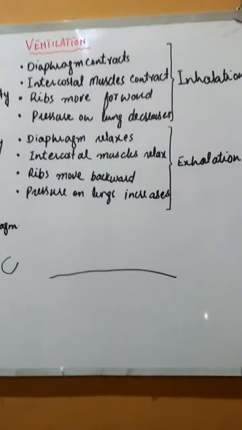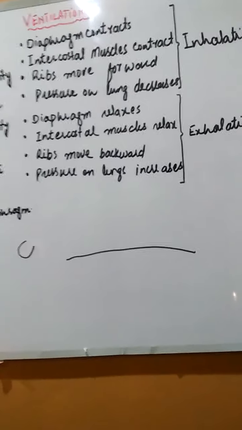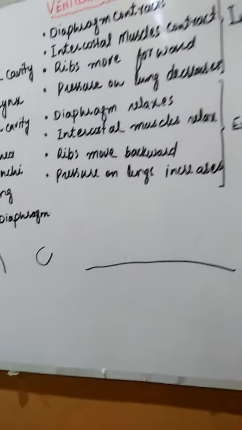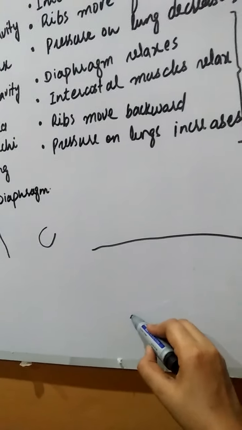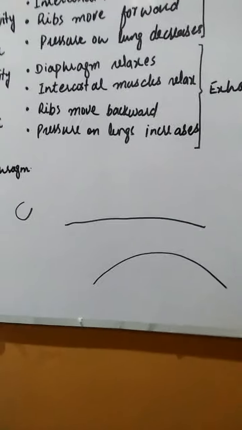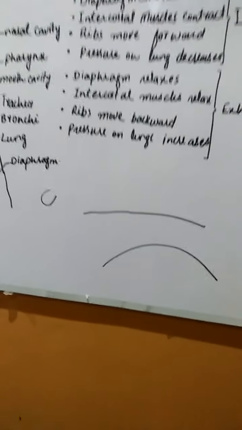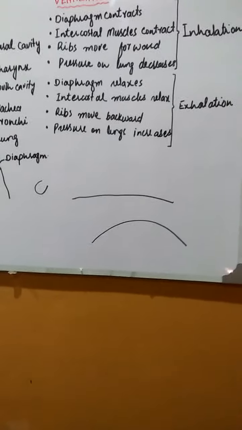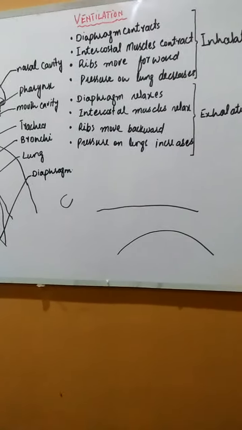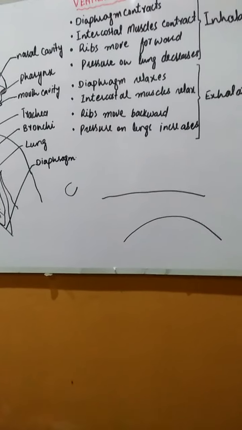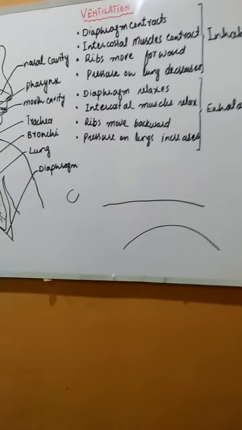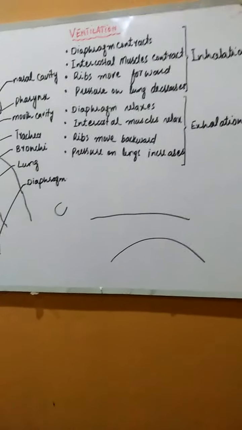Next is the exhalation. During this, the diaphragm muscles will be relaxing. When the muscles relax, it will become more dome-shaped. This will result in an overall increased pressure on the lungs, or a decreased thoracic cavity.